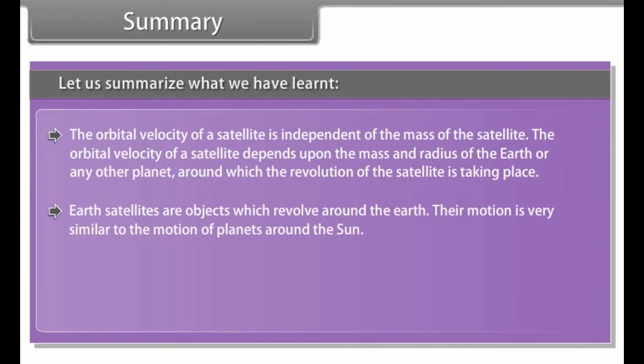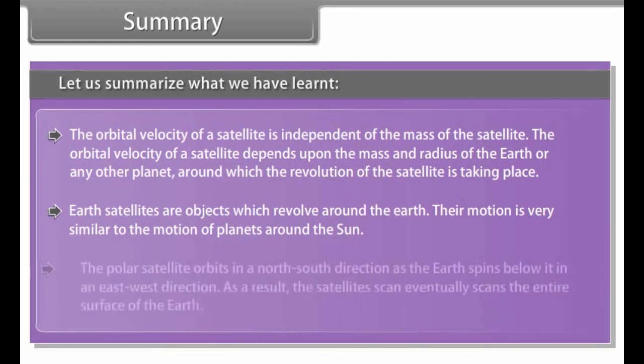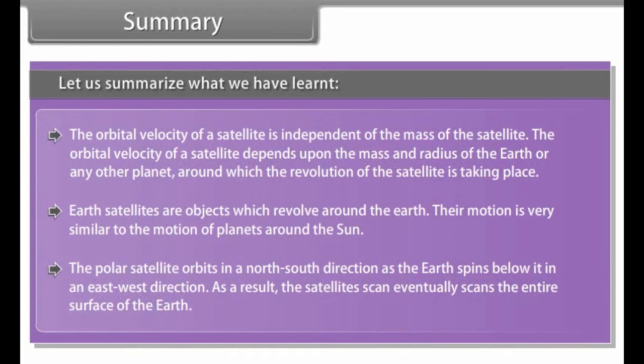Earth satellites are objects which revolve around the Earth. Their motion is very similar to the motion of planets around the Sun. The polar satellite orbits in a north-south direction, as the Earth spins below it in an east-west direction. As a result, the satellites scan the entire surface of the Earth.